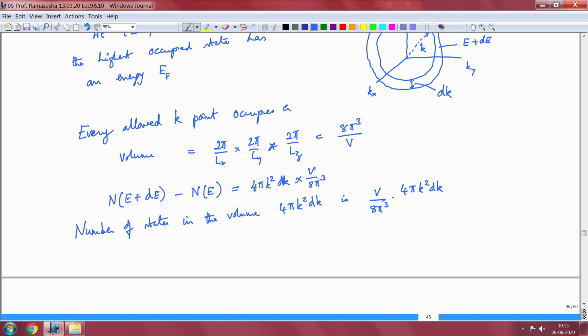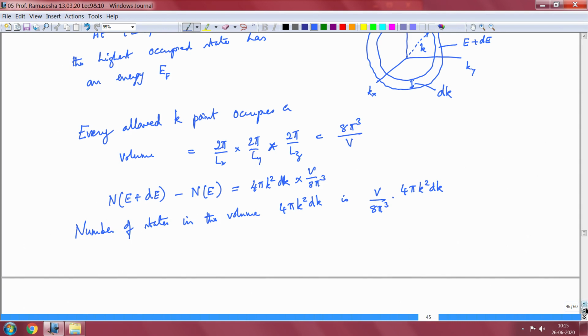So that is the number of states in the volume occupied in k space by the shell of energy E and thickness dk, given by the difference in the k values of the constant energy surface E and the constant energy surface E plus dE.